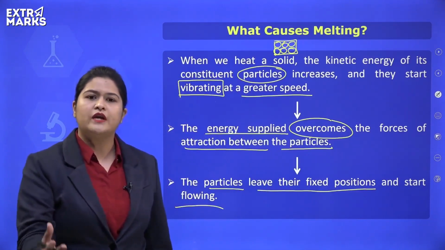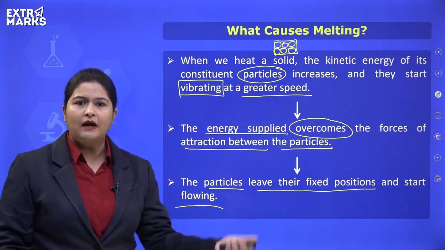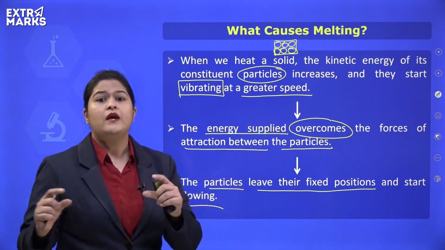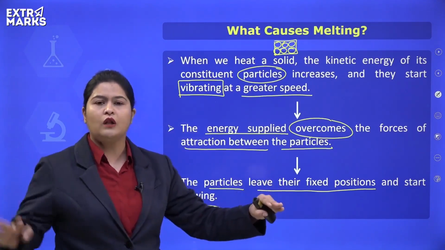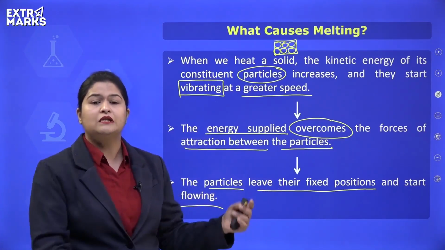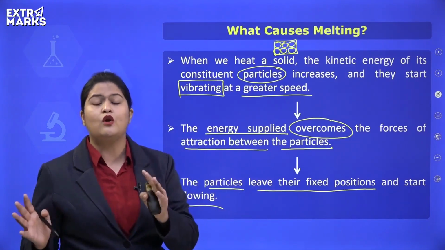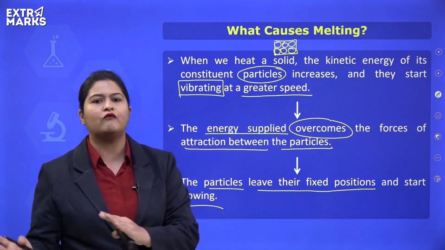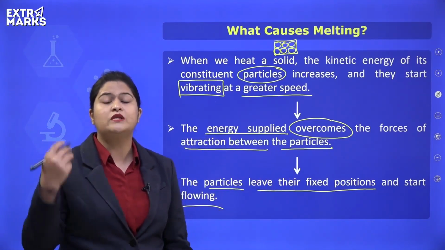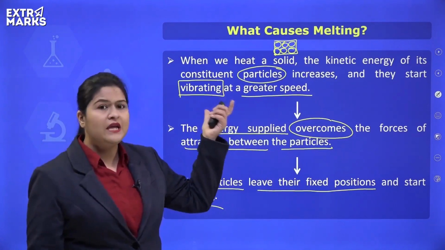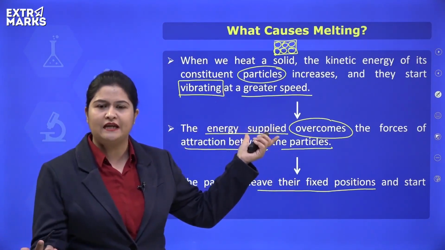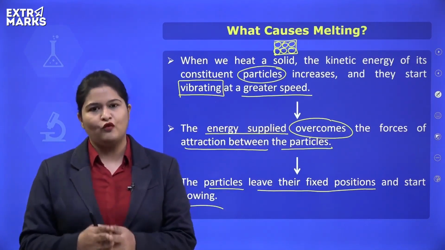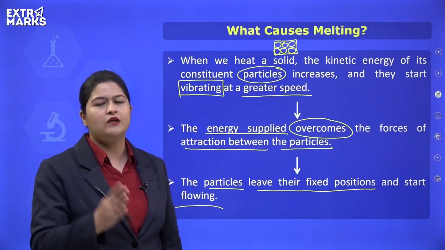This is the property associated with liquids. Liquids can flow. The particles in a liquid can flow in a group. They can move from one place to another place in a group. If one particle goes in one direction, all the other particles will follow that particle. So their positions are not fixed, but yes, they cannot leave the group. They cannot move in random directions, but all the particles become free to move from one place to another place. That is why we say liquids can flow. So when we heat a solid, due to increase in the kinetic energy, the vibrations increase, and finally the interparticle forces of attraction are overcome and solid converts to liquid.